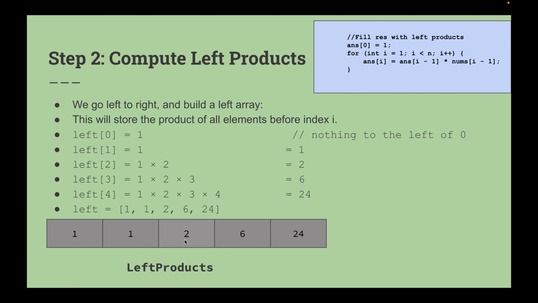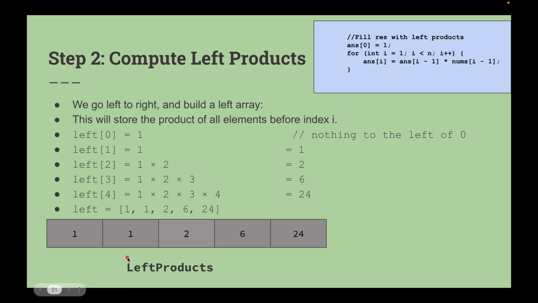Meaning we need to compute the left product. And what will be the left product? You will have the left product like this: 1 1 2 6 24. So this is called the left product of the given value. Okay, so you understand, right? What is the left product, what is the right product? The input array was 1 2 3 4 5, right? And for that we have calculated this left product.